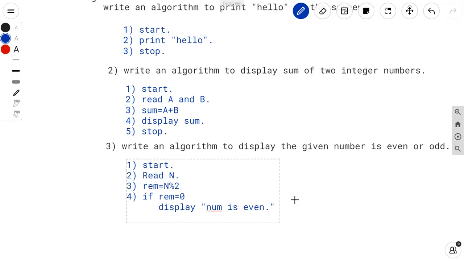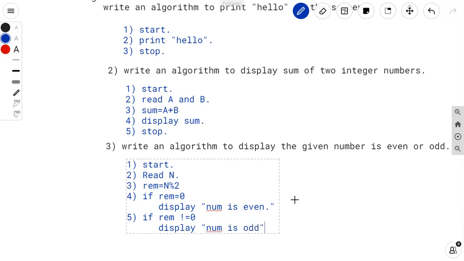Fifth step: if the remainder is not equal to 0, then we can say that our number is odd, so here I am displaying the message: number is odd.